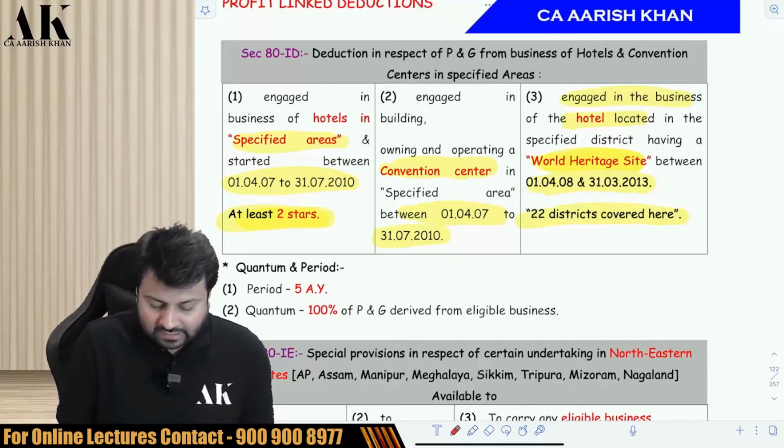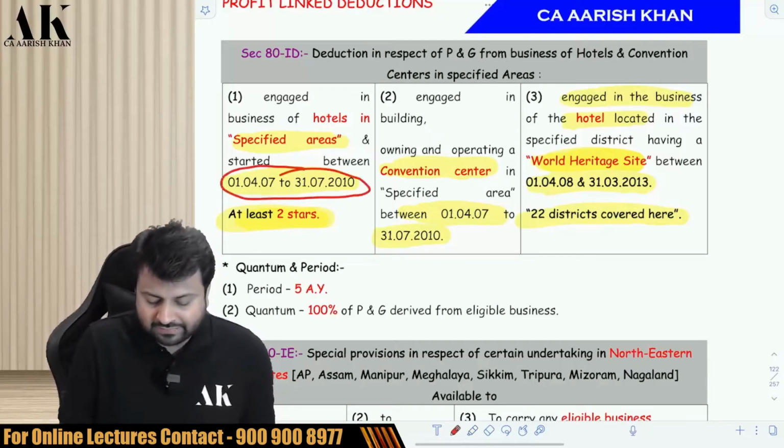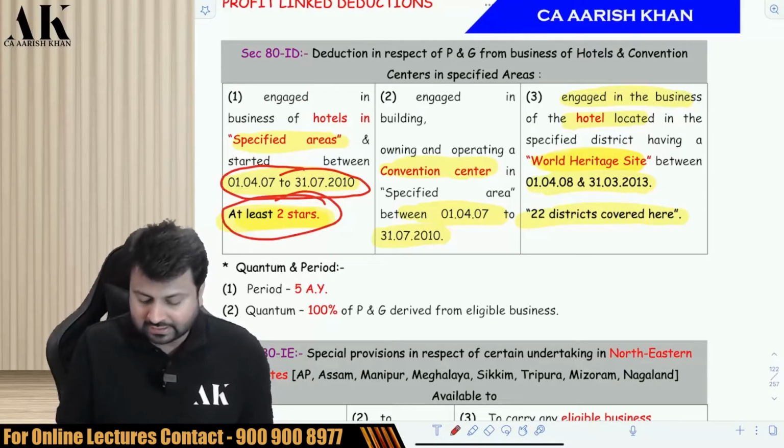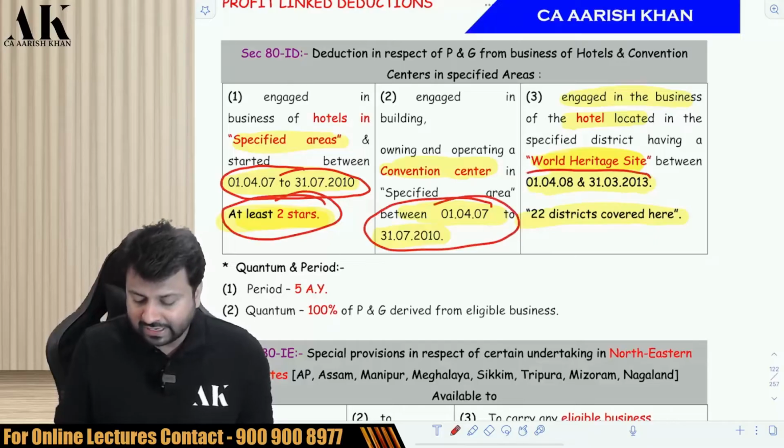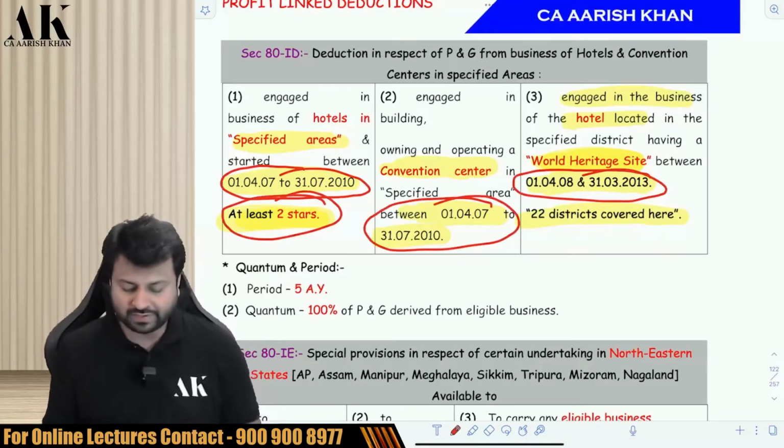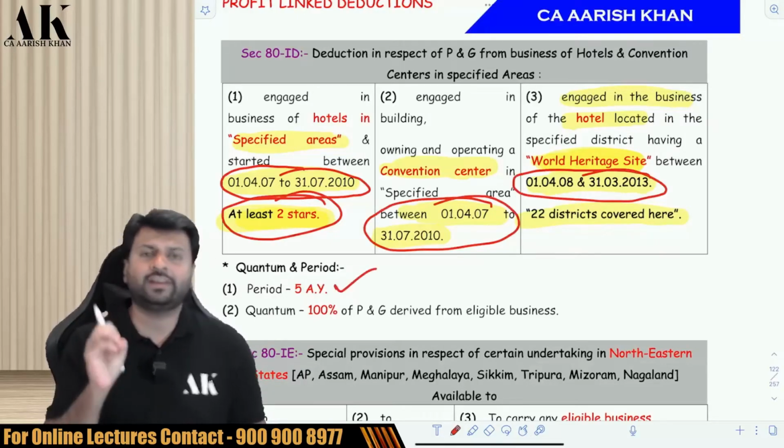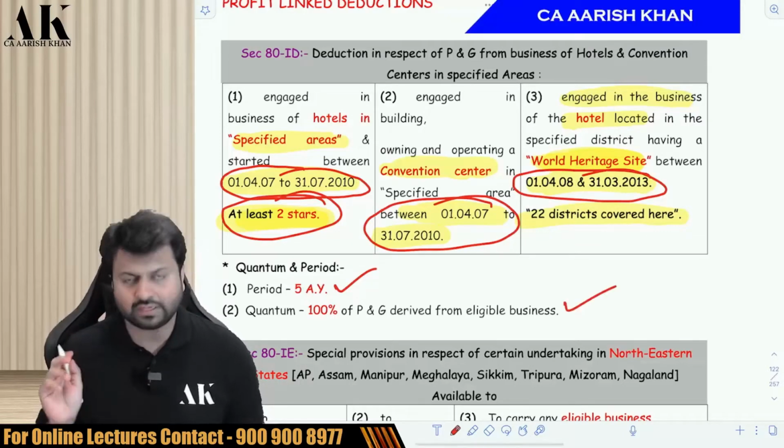So in ATID, you have to first open certain hotels in specified areas, at least 2-star hotel between these 3 years, then a convention center between these 3 years, and then a hotel in World Heritage Sites between these 5 years. You'll be eligible for 5 years deduction, 100% deduction for 5 years. You can see over here.